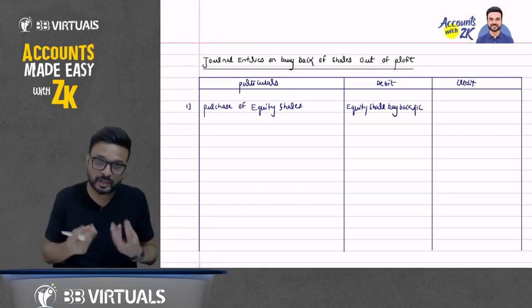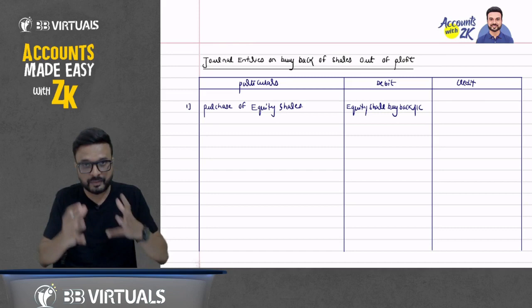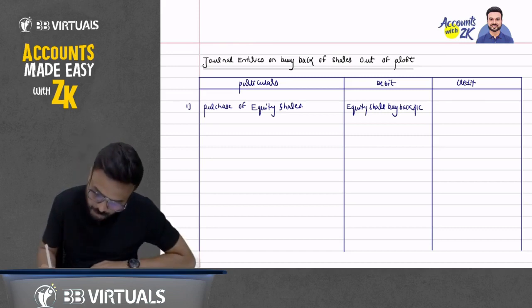I have received the shares, so the equity share buyback account will be debited. But for that I have to pay the amount. So which account will be credited?